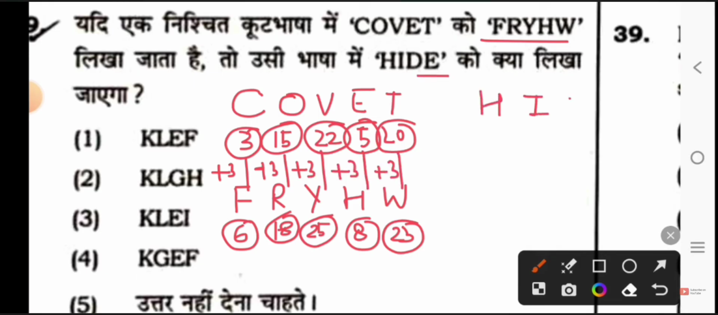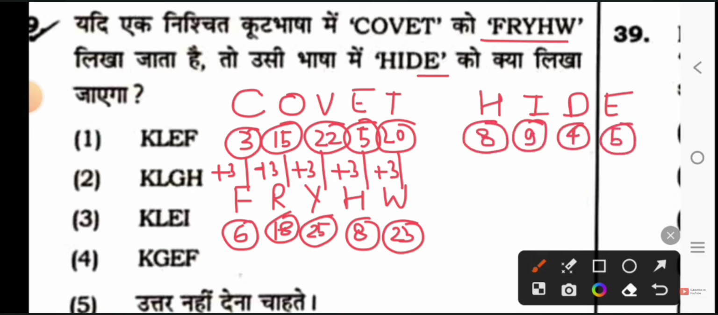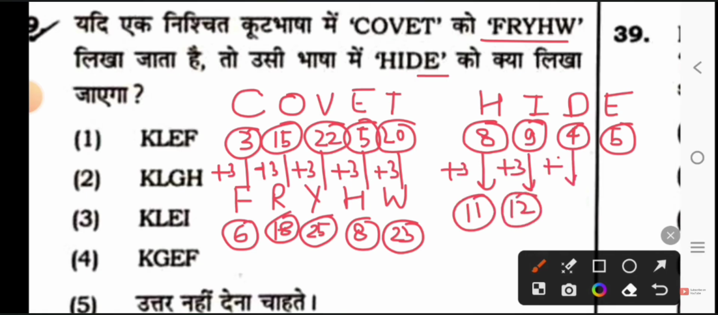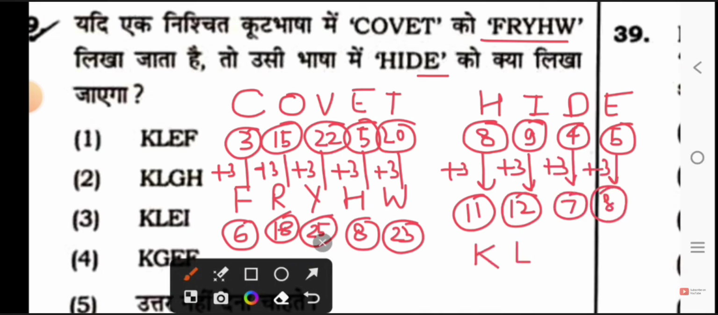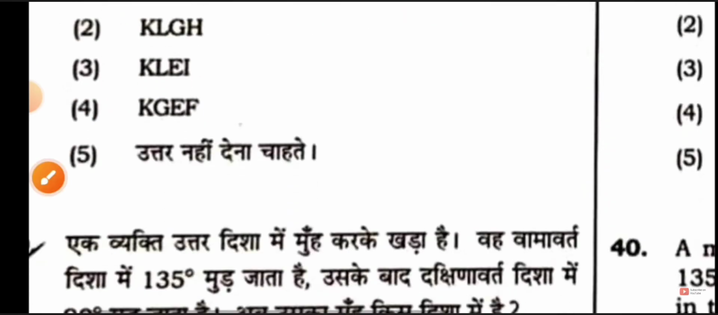Write down all the alphabets of HIDE. What is the code of H? It is 8. The code of I is 9. D becomes 4 and E becomes 5. In the end, all the differences are 3, so we will add 3 in this also. If 8 becomes 11, if 9 becomes 12, if 4 becomes 7, and if 5 becomes 8. Write down their alphabets. 11 is K, 12 is L, 7 is G, 8 is H, so KLGH. Option 2 is the right answer.